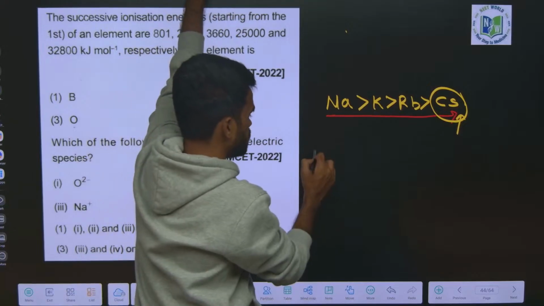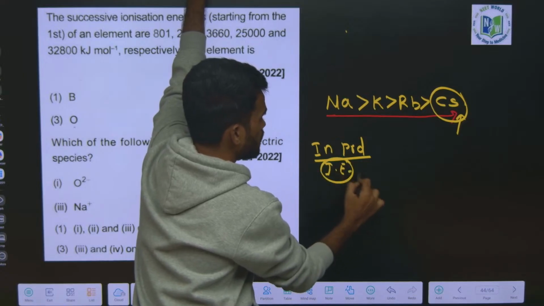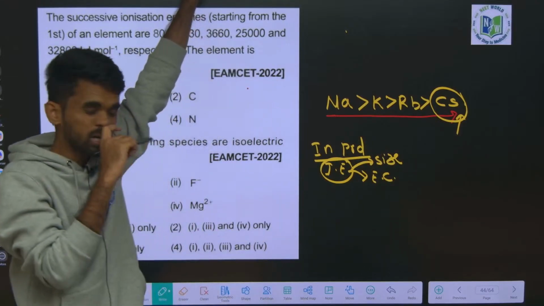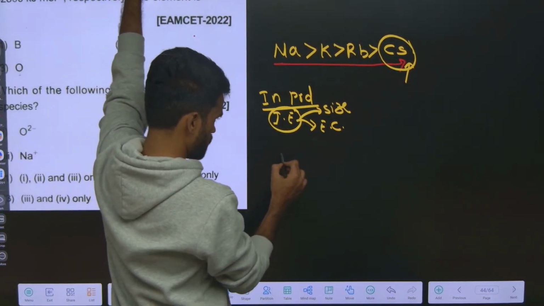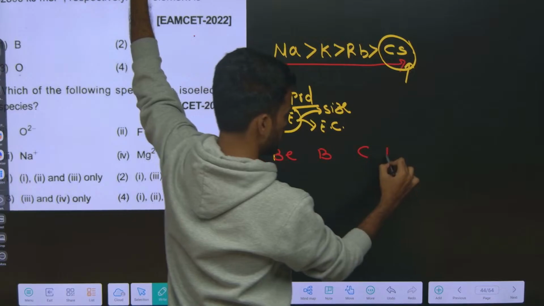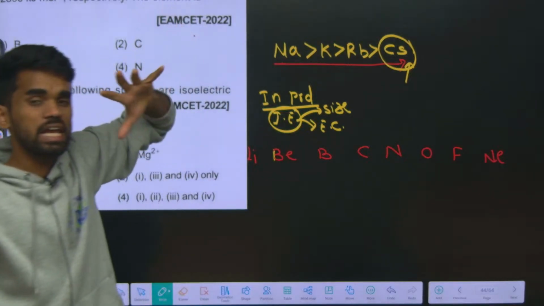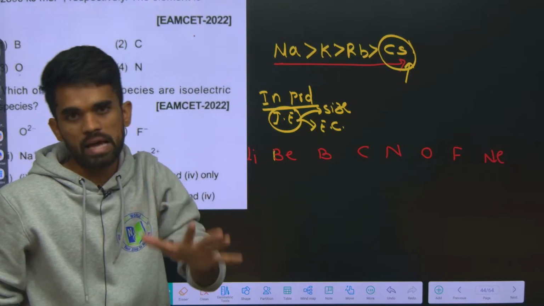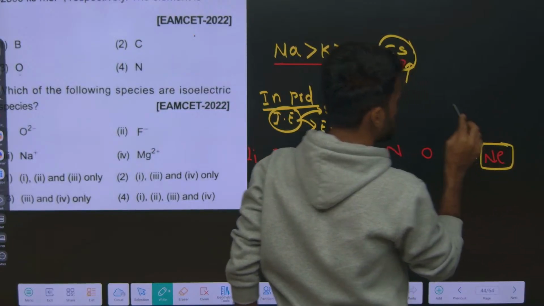Now when it comes to periods, ionization energy not only depends on size, it also depends on electronic configuration. Now look at the elements of the second period: lithium, beryllium, boron, carbon, nitrogen, oxygen, fluorine, neon. Always remember, if the electronic configuration is highly stable for that element, its ionization energy will be maximum. See, neon is having a very stable electronic configuration, therefore its ionization energy will be maximum.